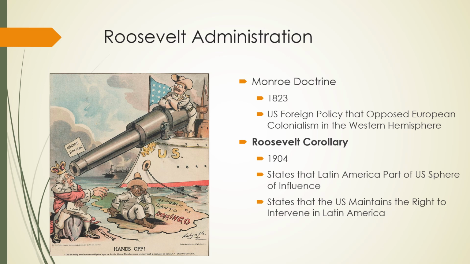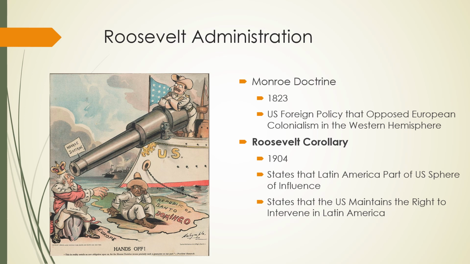All right, now if you had U.S. History Part 1, you should be familiar with the Monroe Doctrine. This goes back to President James Monroe all the way back to 1823. But it basically said that we would not allow European interference in the Americas. All right, this was a result of all of the Latin American revolutions that had happened in the 1810s and early 1820s. So Mexico's war for independence, Argentina's war for independence, things like that. So the U.S. recognized the sovereignty of those nations and said we would not tolerate European interference in those nations.